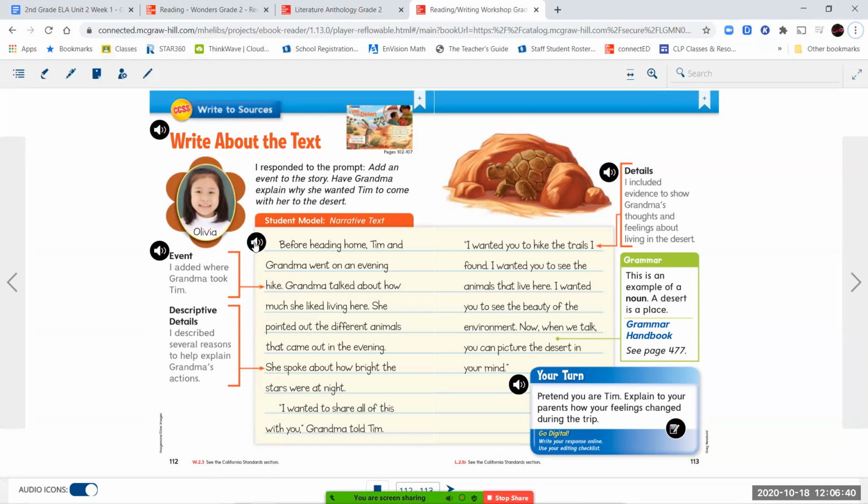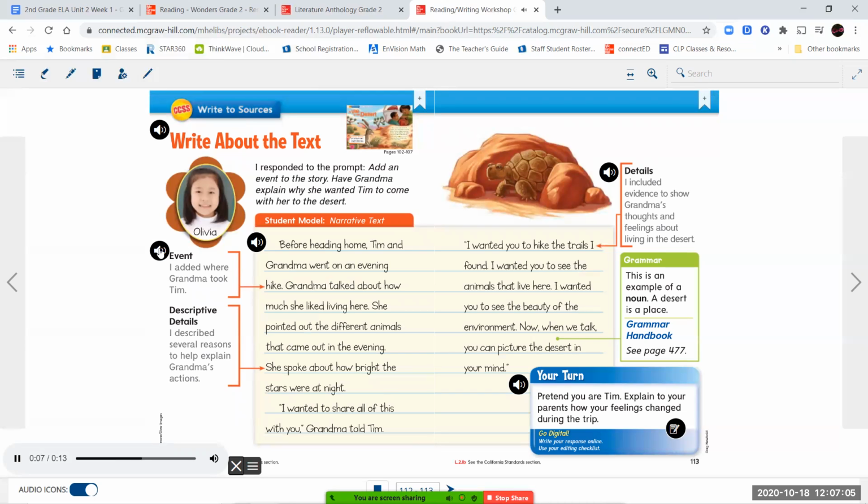So as we go through the reading, we talk about the event that happened. So we know that they went on a hike, and then we add details. Details give you more information that help you to imagine what's going on in the story better and to give you a better understanding of the events or what's happening in the story. Event. I added where Grandma took Tim.